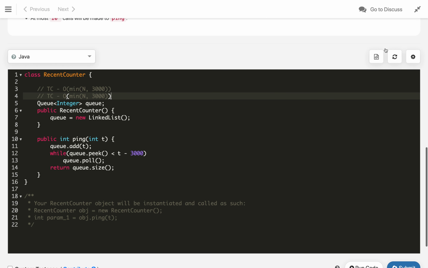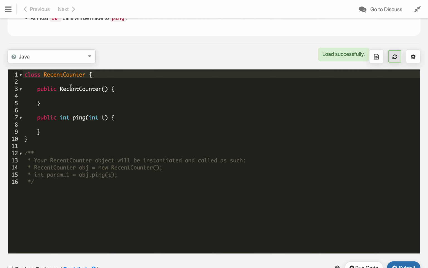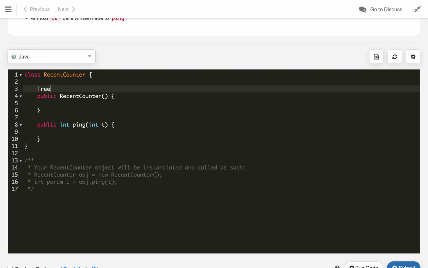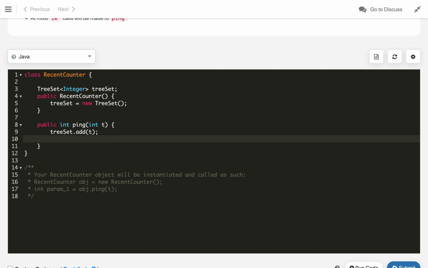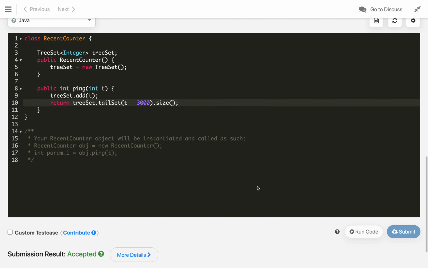So, this is another solution; we can implement it by using TreeSet as well. For implementing with TreeSet, we need a TreeSet. Let us say for the data type we use Integer, call it treeSet, and initialize it with new TreeSet. Now, first we will add the current element with treeSet.add, and then we return treeSet.tailSet, getting the tail set from t minus 3000, and return the size of that set. That is it.